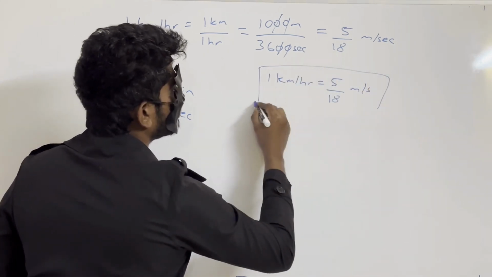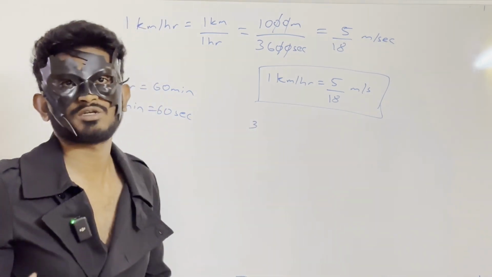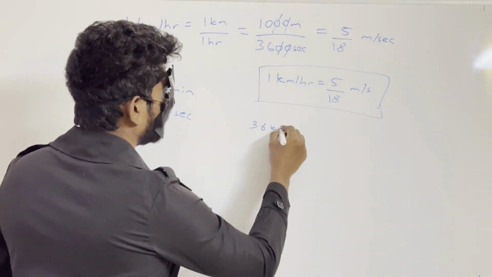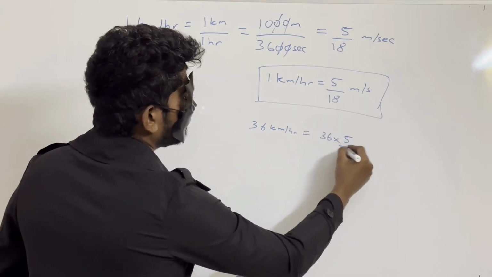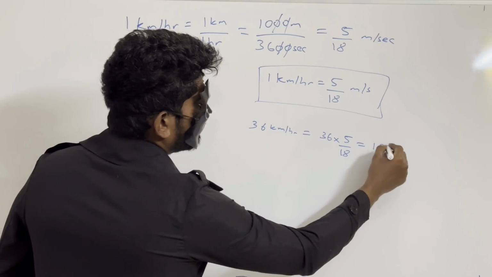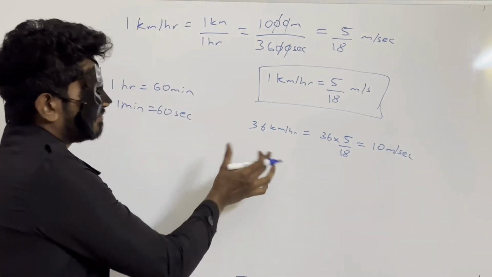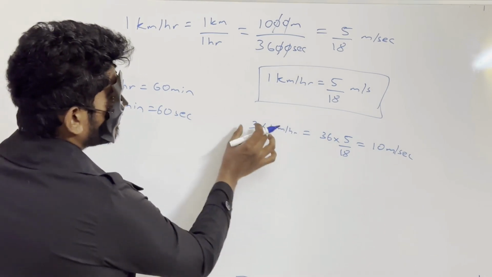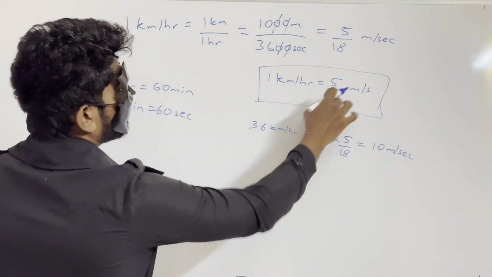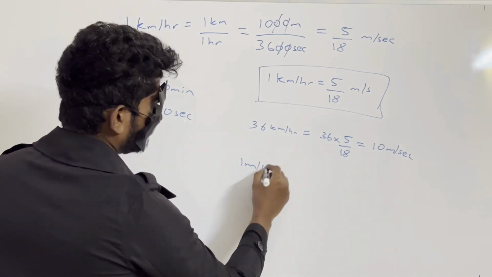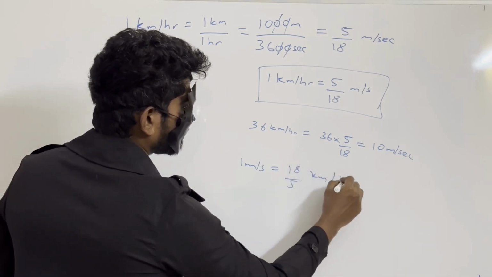So in exam he can also ask you, what is the value of 36 km per hour in meter per second? 36 km per hour is equal to 36 into 5 by 18, which is 10 meters per second. The best way to remember is kilometer is a larger unit, so here you will get a big value, 36. Meter is a smaller unit, here you will get a small value, that is 10. Similarly, you can reciprocate this, right? So 1 meter per second is equal to 18 by 5 kilometer per hour.